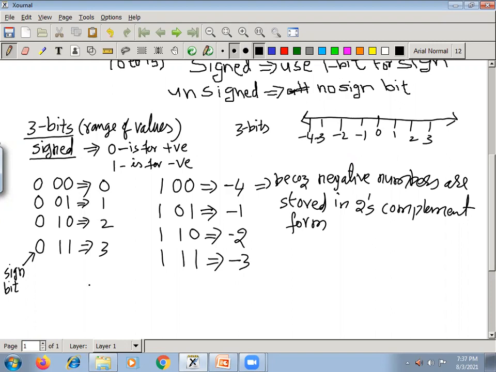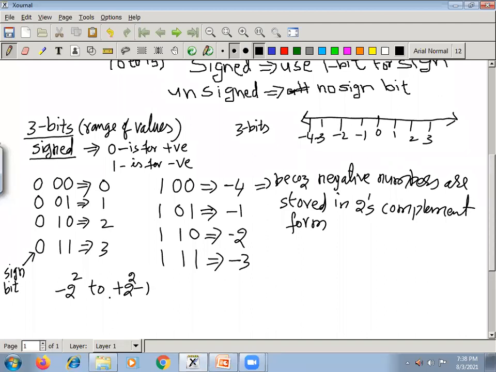So how to get this? Just see here. When you have signed bits, one bit is dedicated for sign, then how many bits are remaining? Only 2 bits are available. So the range of values you can calculate like this: -2 power 2 to +2 power 2 - 1.